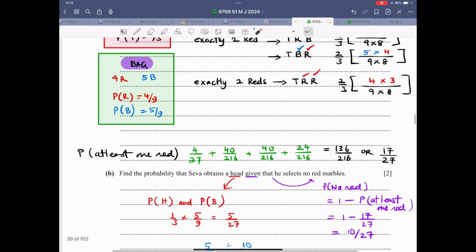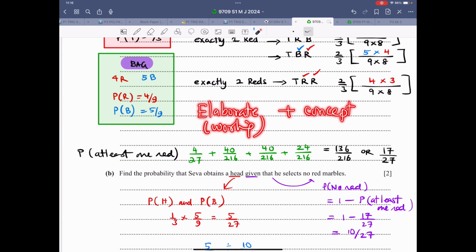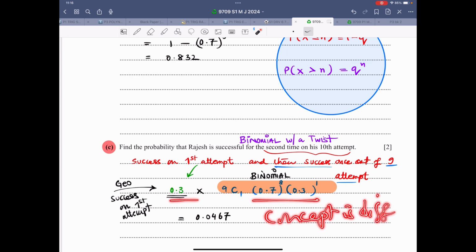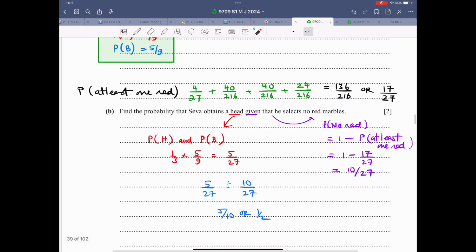It's not difficult, but it's elaborate. So keep in mind, if something is elaborate in terms of working, then usually what happens is the concept is simpler. And sometimes there is very little working, but the concept is difficult. So keep this in mind that this ratio is always there.